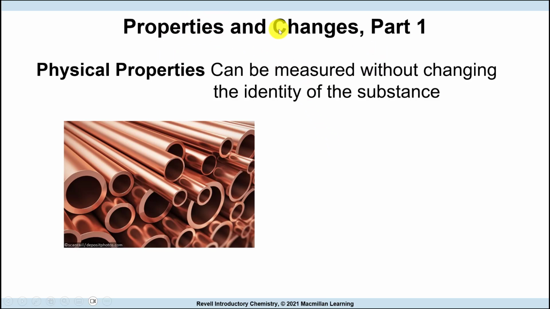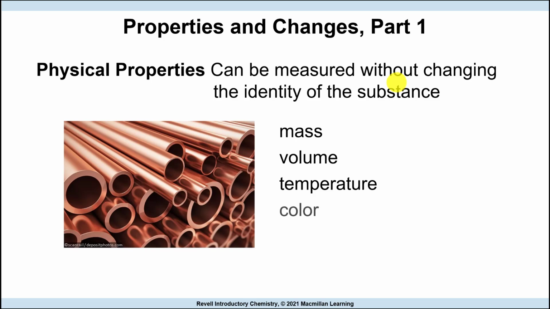Going to look at properties. We have two types of property. We have what we call physical properties. These are properties that can be measured without changing the identity of a compound. For example, length. If I say something is 5 feet long, I don't have to change the composition of it. I just measure it and tell you the length. So length is a physical property. Volume is a physical property. Mass, volume, temperature, color, hardness. Those are examples of physical properties.